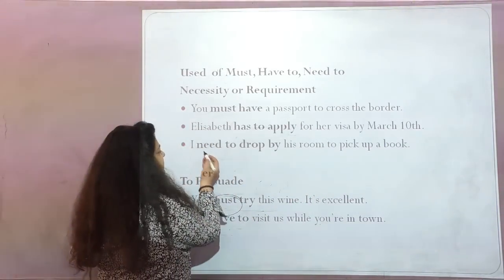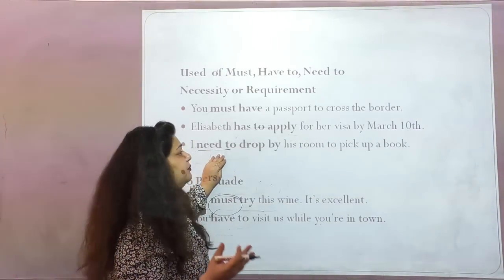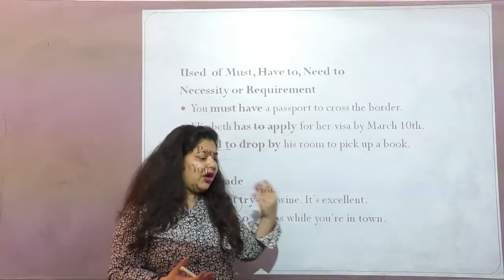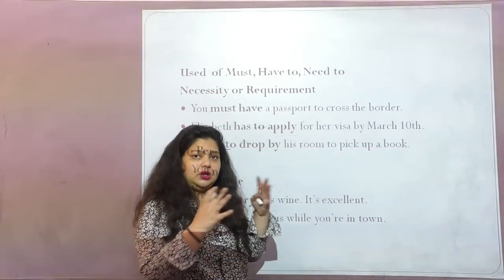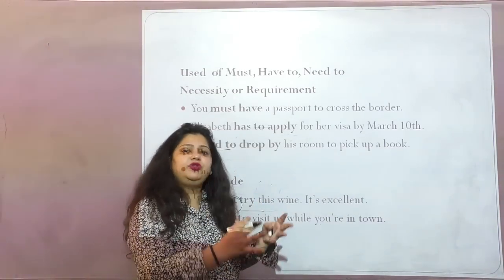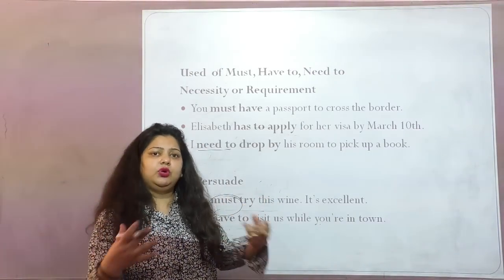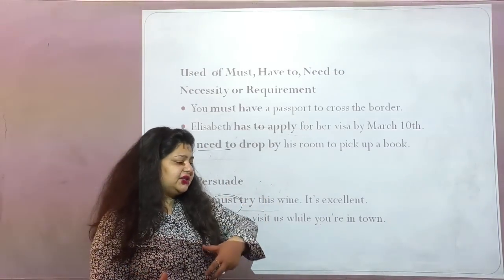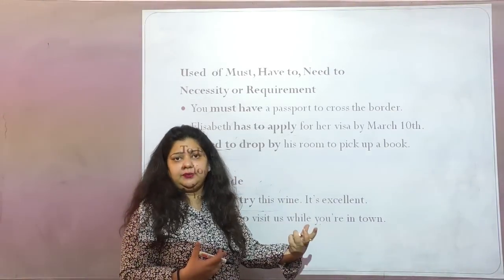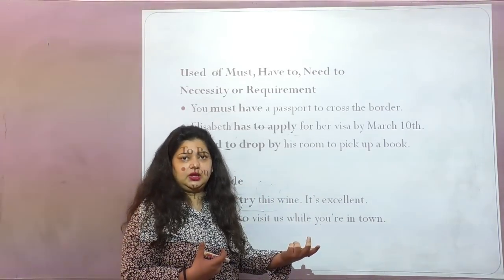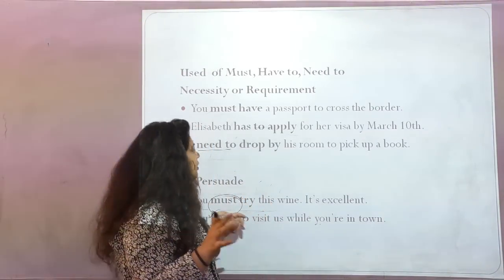When you are talking about necessity, at that particular time you use need to, and have to becomes sometimes very, very essential. You have to do this, you have no other choice. The requirement of this particular sentence says that you have to do this work, you have to sit here, right? When I'm telling you, you have no other choice but you have to do it. And when I say you need to do it, then I talk about your necessity. So you have to understand what is to be used and when, right?